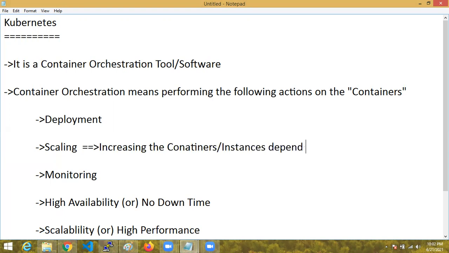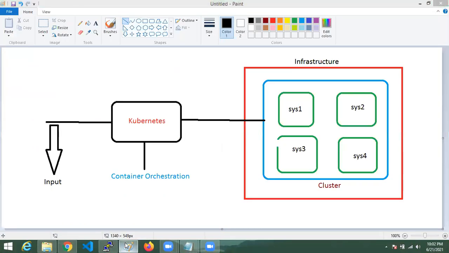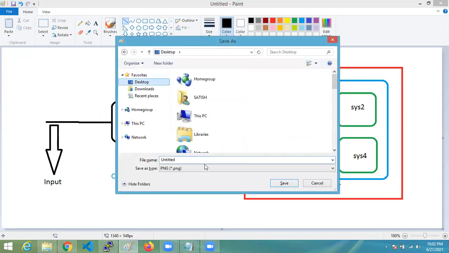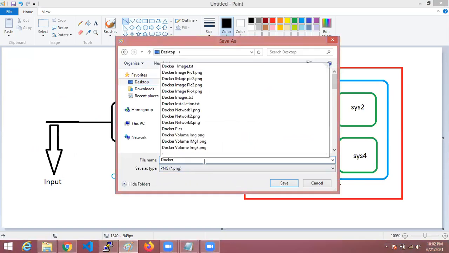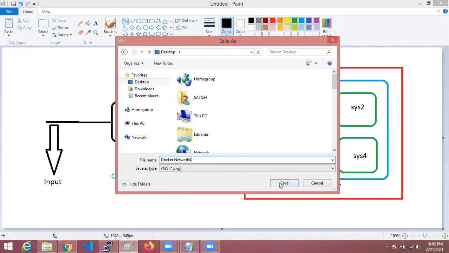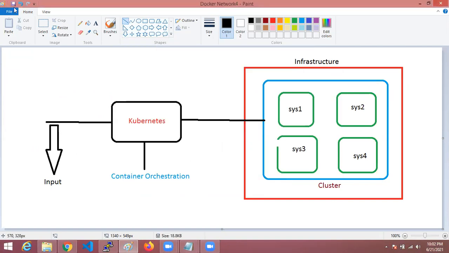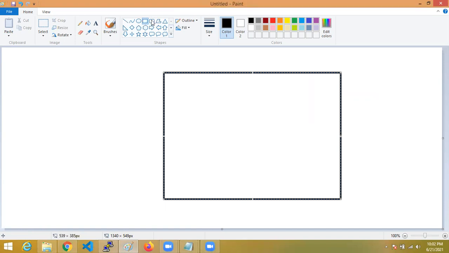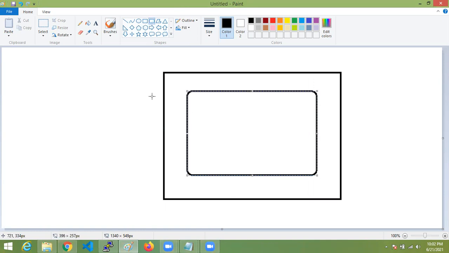It depends on requirement. See here, assume like containers.